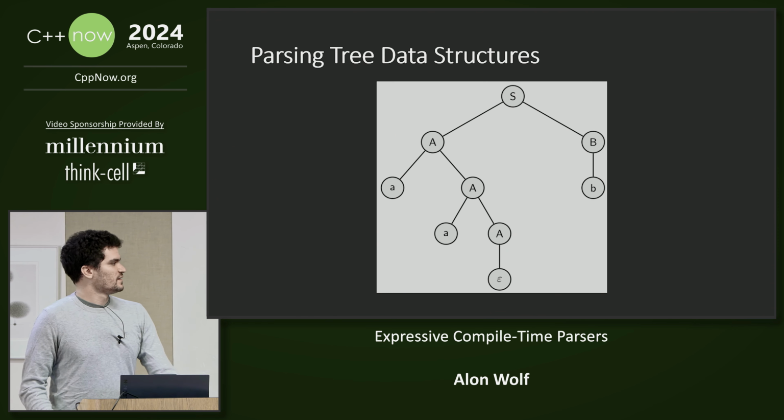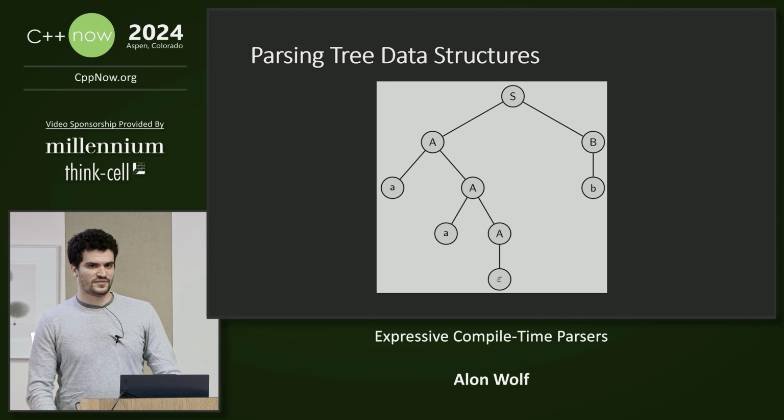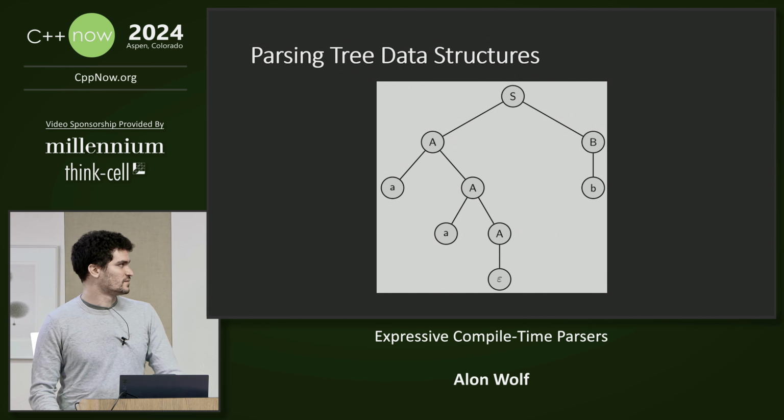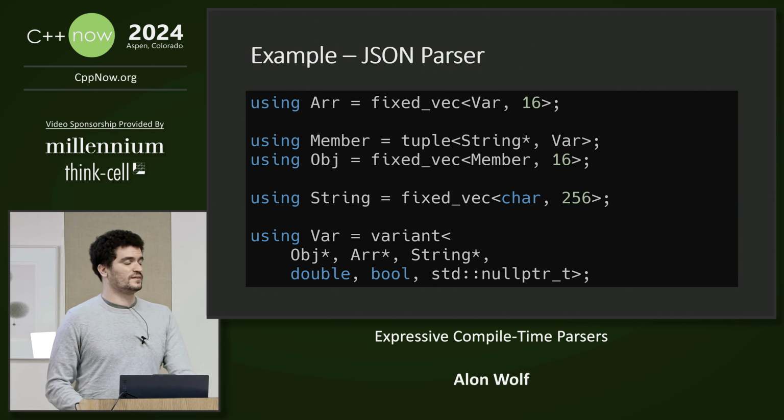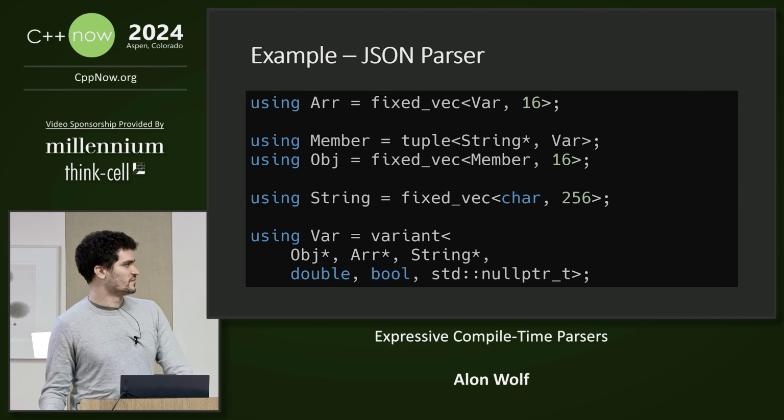Okay, so we have seen how we can create types, and we've seen how we can create functions, but all of our syntaxes so far were linear. Now, it is very common to want to parse trees. So next, we will create a tree data structure, and our target syntax will be JSON. So here we define array, member, object, and string.